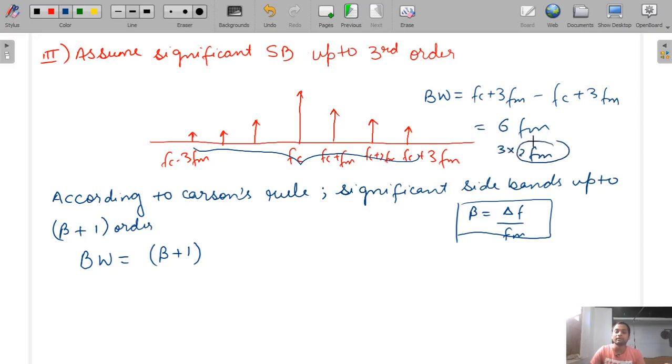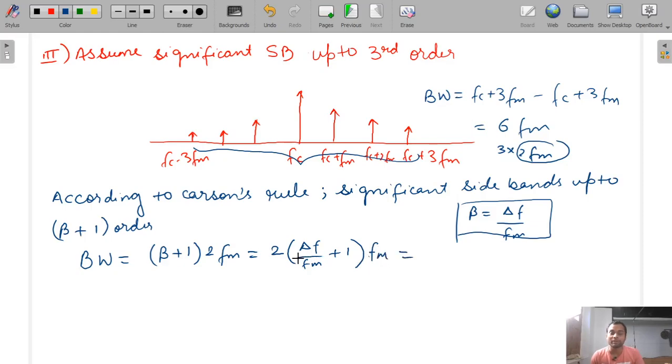Okay, so for beta plus 1 order, what will be the bandwidth? Beta plus 1 into 2FM. So we will get 2, and beta we will substitute as delta F by FM. Delta F by FM plus 1, into FM.